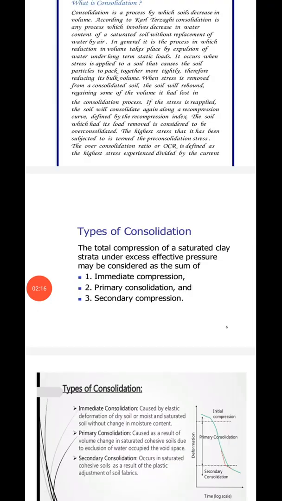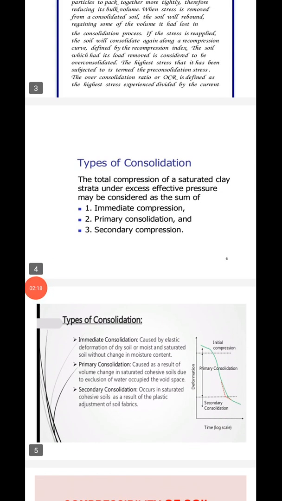Coming to the types of consolidation, it is classified into three different types. The first one is immediate consolidation, also called immediate compression. The second one is primary consolidation, and the third one is secondary consolidation or secondary compression.